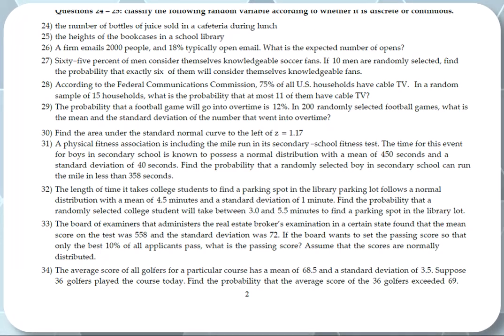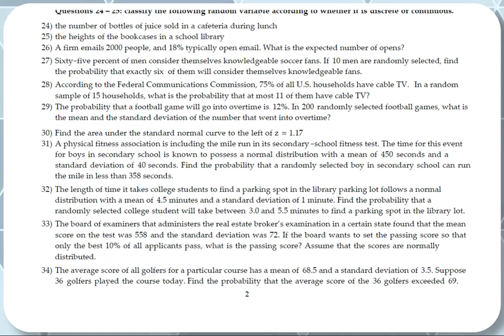In order to do this question, guys, when we use the central limit theorem and we work with samples, the standard deviation changes. So it's no longer 3.5 when we work with samples. It is the original standard deviation divided by the square root of the sample size. So the new standard deviation is going to be 3.5 divided by the square root of 36, which is 3.5 divided by 6. And if I do 3.5 divided by 6, guys, what do I get here? It's 0.58.